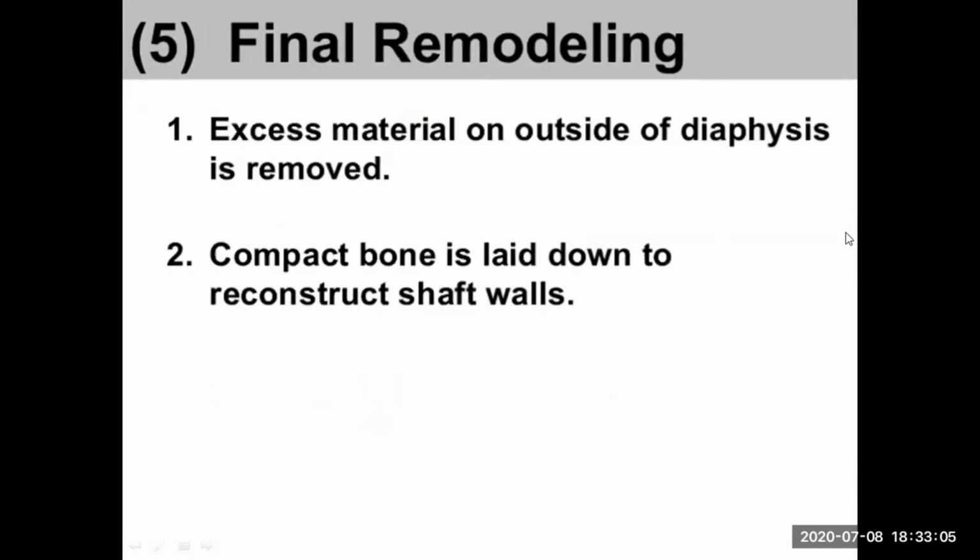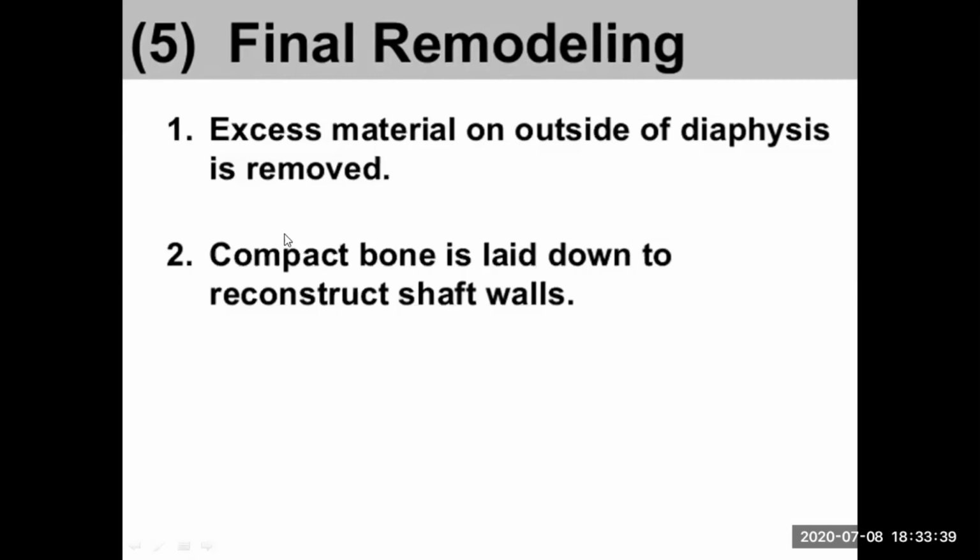Now comes the last step, that is the bone remodeling. What happens? The callus which is formed in the previous step, in the third step of the bone repair, will be calcified, because bone cells start to participate in this process, but they are not in their accurate or final shape. They can be oval shaped or irregular in shape. So there is the need of remodeling of that.